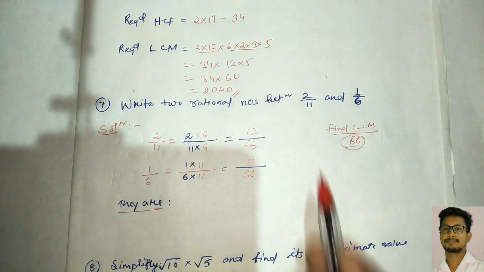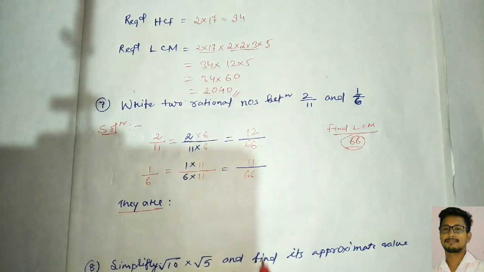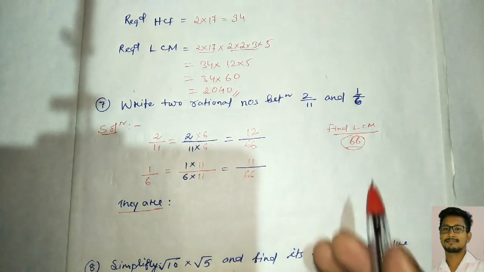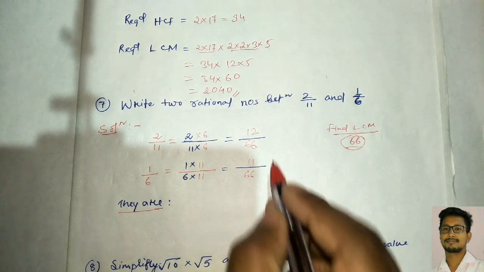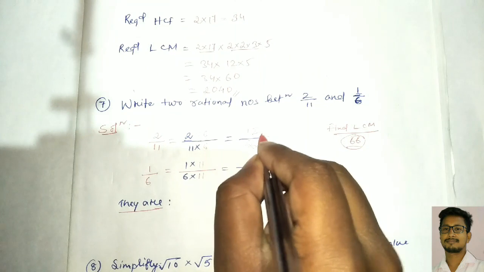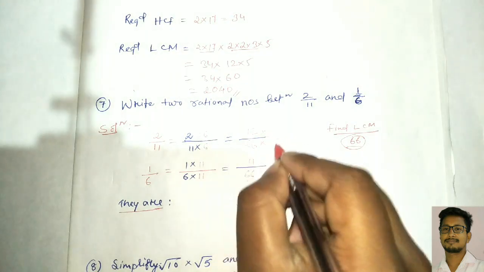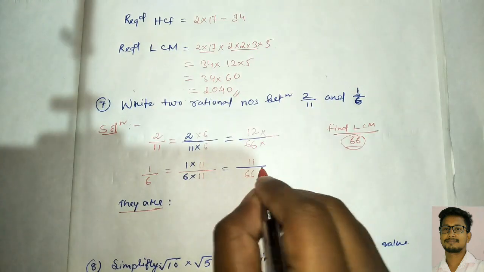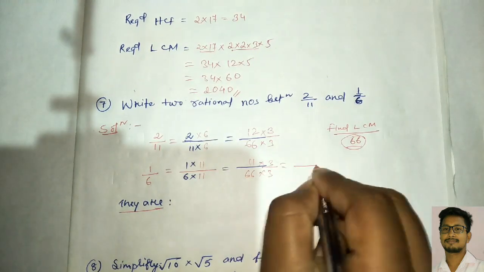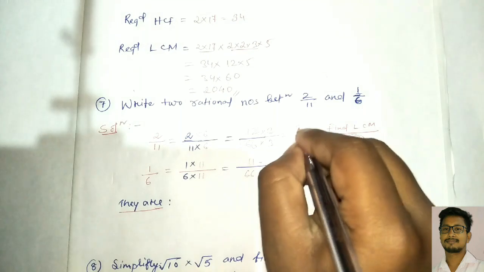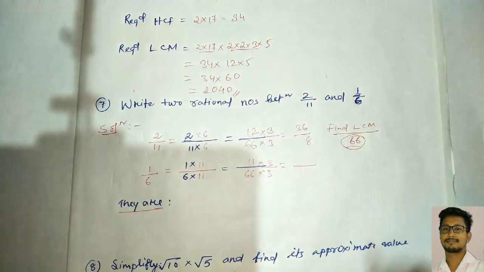Since they are asking for two rational numbers, but here we only got 12 and 11, in between them we don't have even one. So we have to make them bigger by multiplying by some digit. Let us multiply both the numbers by 3. Here we get 36, and here 198.